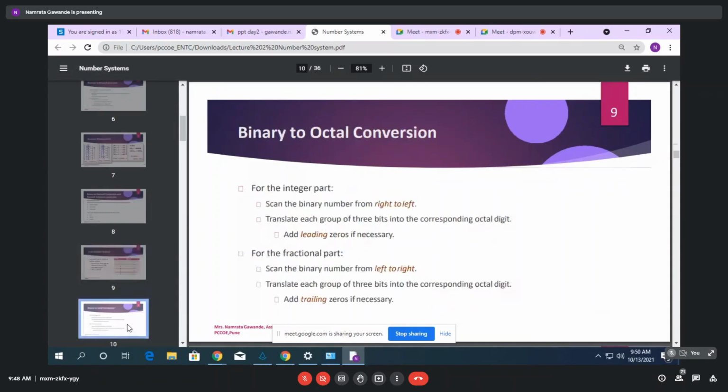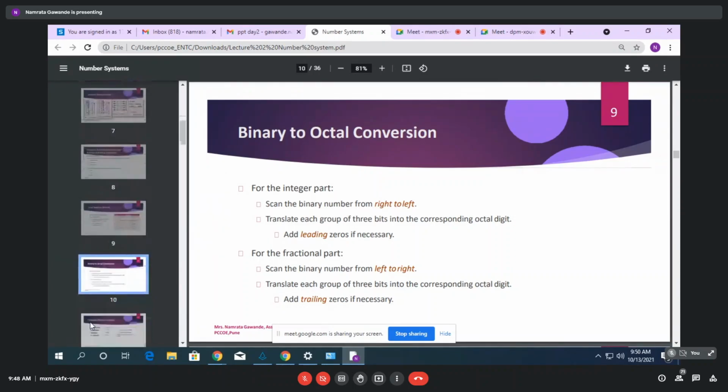The next part is how to convert from binary to octal. Again, the same way as you have done for binary to decimal, you have to consider the integer part and the fractional part. Same way, what you have to do is scan the binary number from right to left.